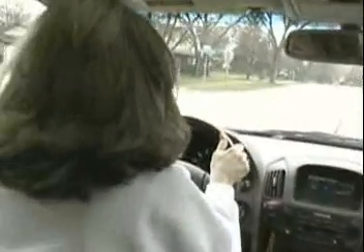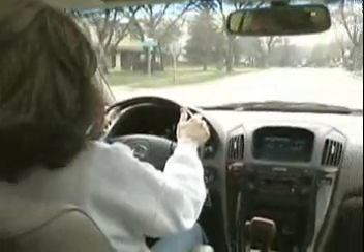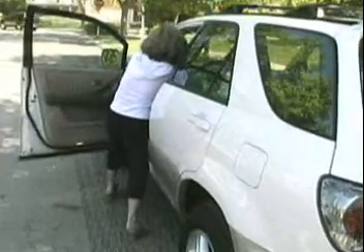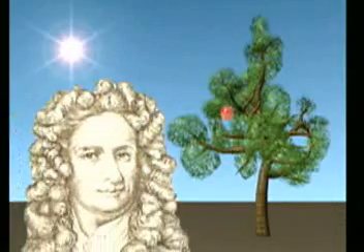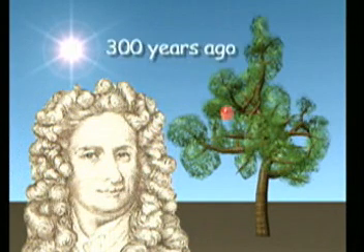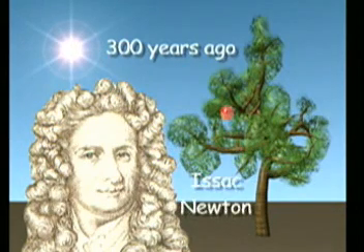There are laws that result in passengers falling forward when a car suddenly stops. And if the car runs out of gas, there are laws that make it hard to get the car moving. All of these examples have to do with the laws of motion, laws that were discovered over 300 years ago by an English scientist and mathematician named Isaac Newton.